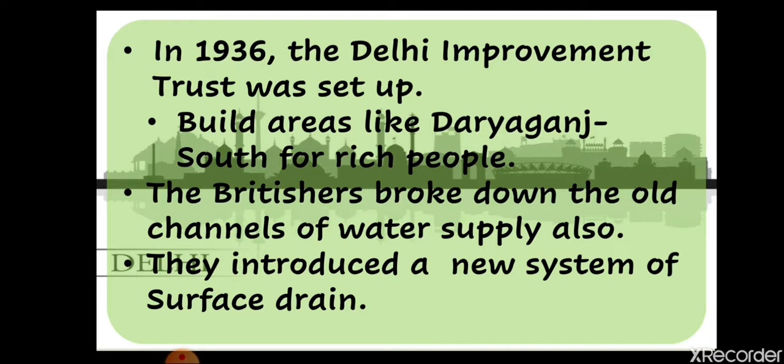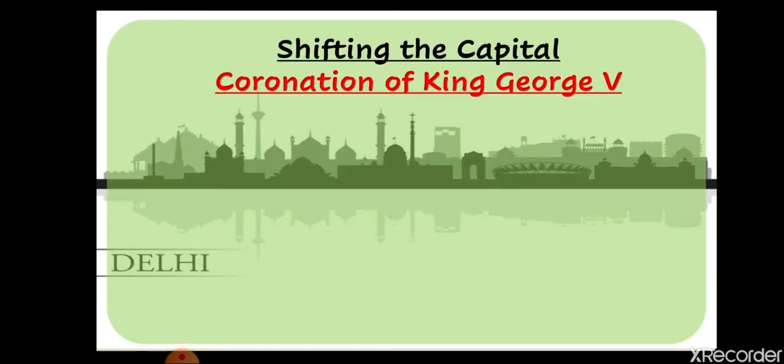Okay, now let's see the next one, shifting the capital. Now the time came when the Britishers decided to shift their capital from Calcutta to New Delhi, and it was the time of the coronation of King George V. Okay, it was the time when there was a coronation ceremony of King George V in London, in England, and that was celebrated here in India also.